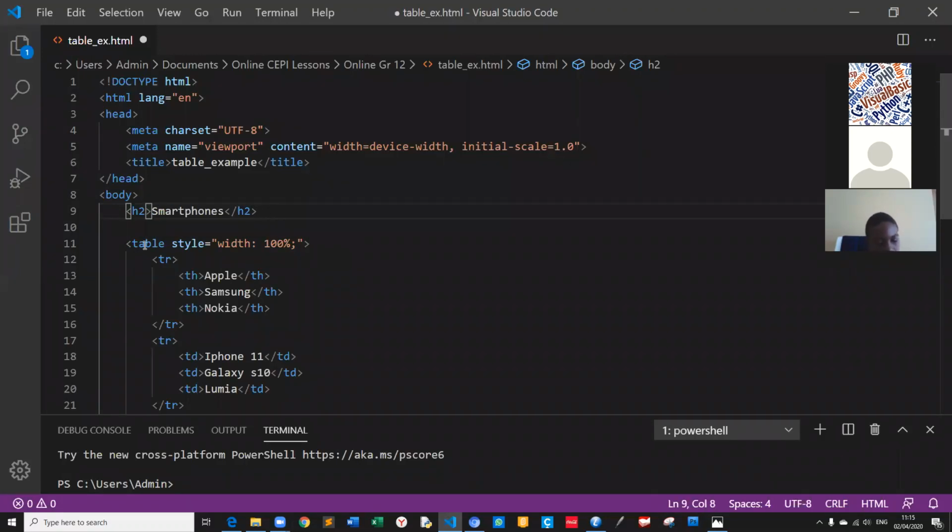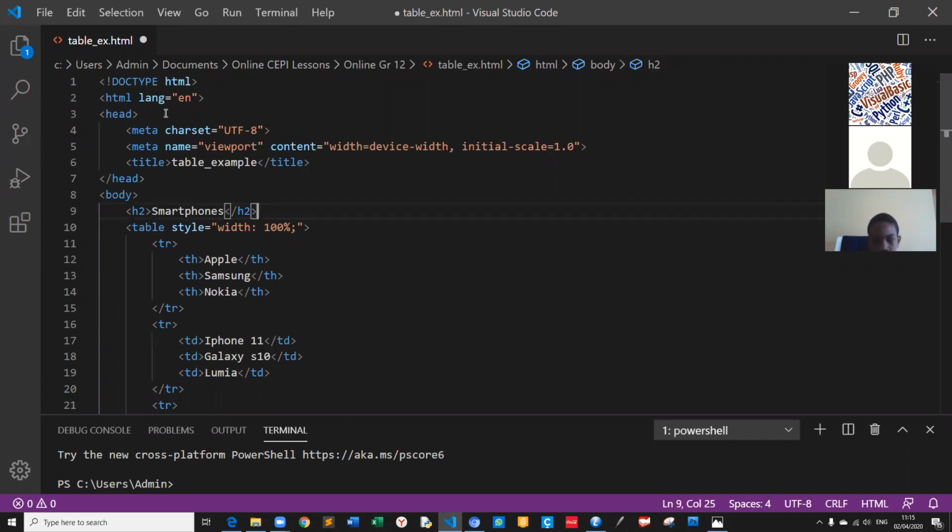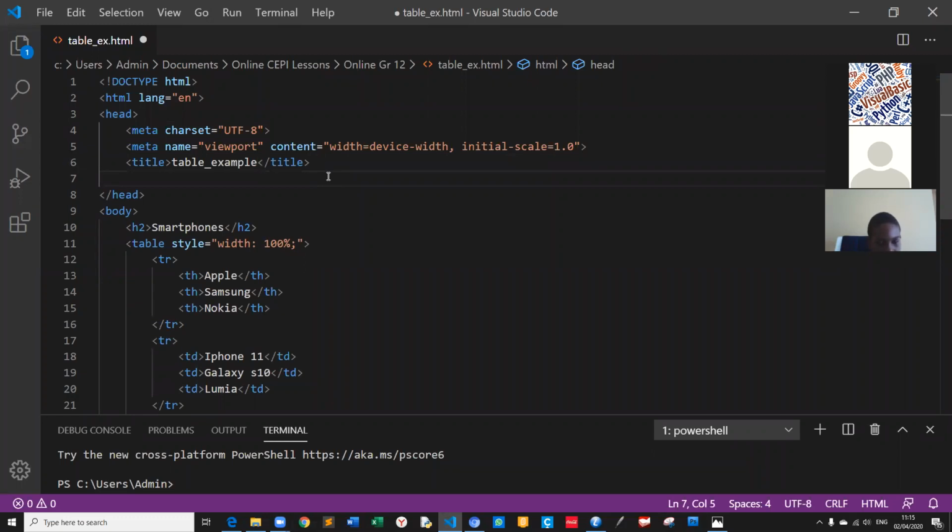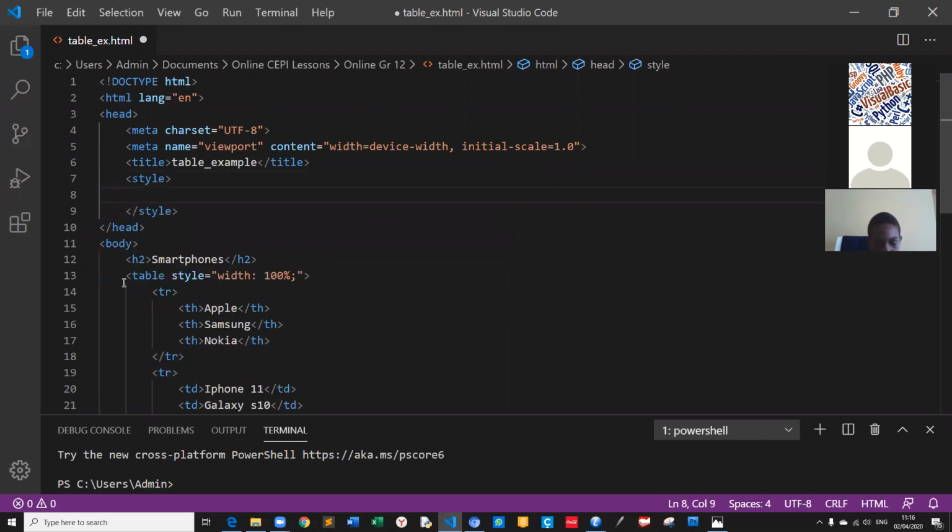For example, after the head, or here we have the meta charset, I will open one tag. This name is style. This is the CSS style sheet.